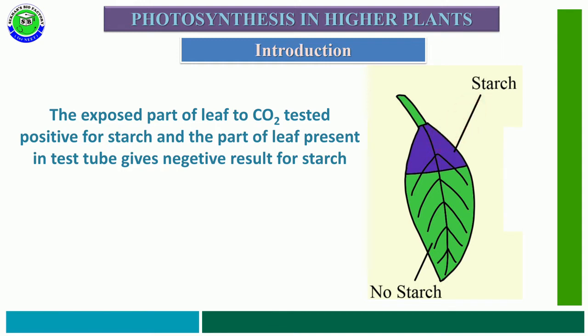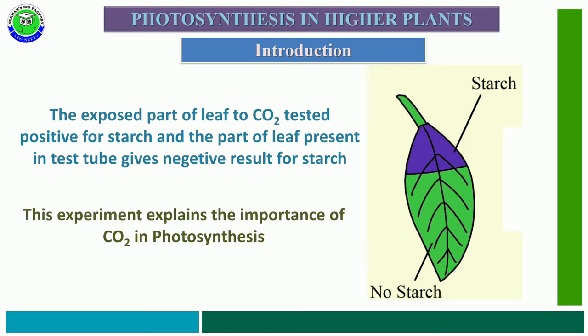In this way, the half of the leaf which gets carbon dioxide sufficiently can perform photosynthesis and synthesize starch. This experiment helps to explain the importance of carbon dioxide in photosynthesis, because the entire leaf gets sufficient sunlight, but the half inside the beaker does not get carbon dioxide, so it gives a negative result.